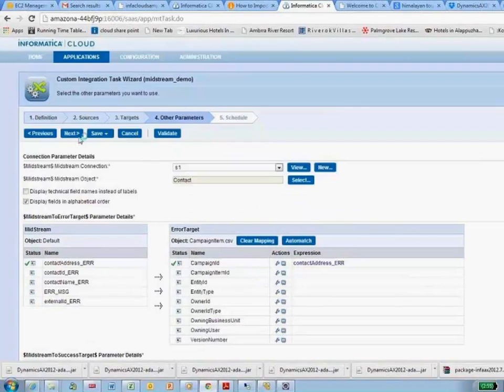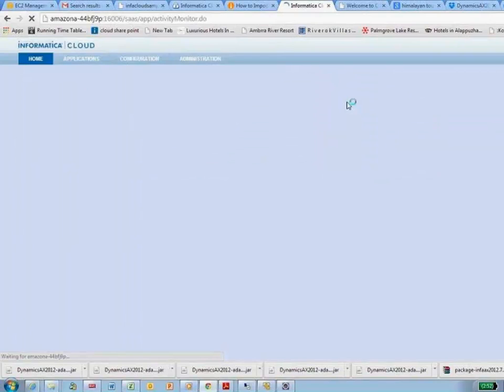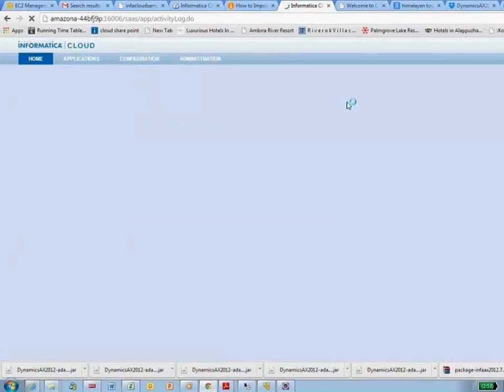Once you've mapped the parameters for all your different midstream targets, you can go ahead and run the custom integration task as you would any other custom integration task, and it will go ahead and execute as normal. And that's how you make use of the new Midstream Connector capabilities within Informatica Cloud.